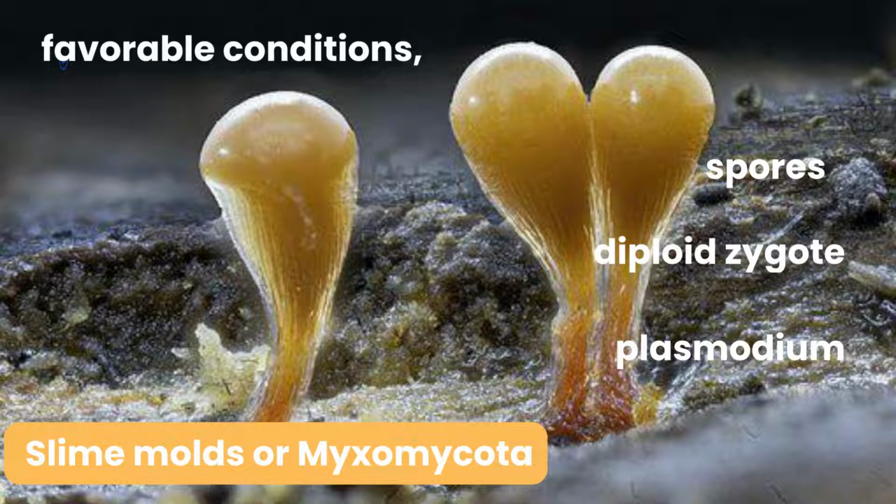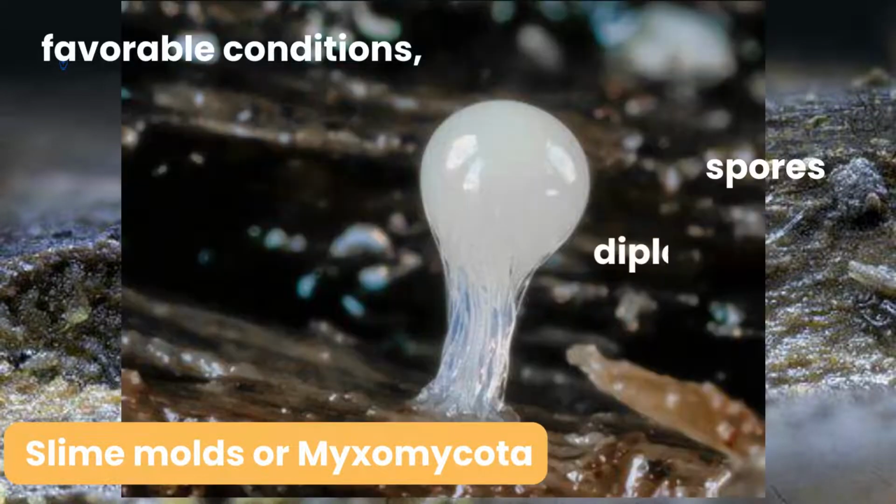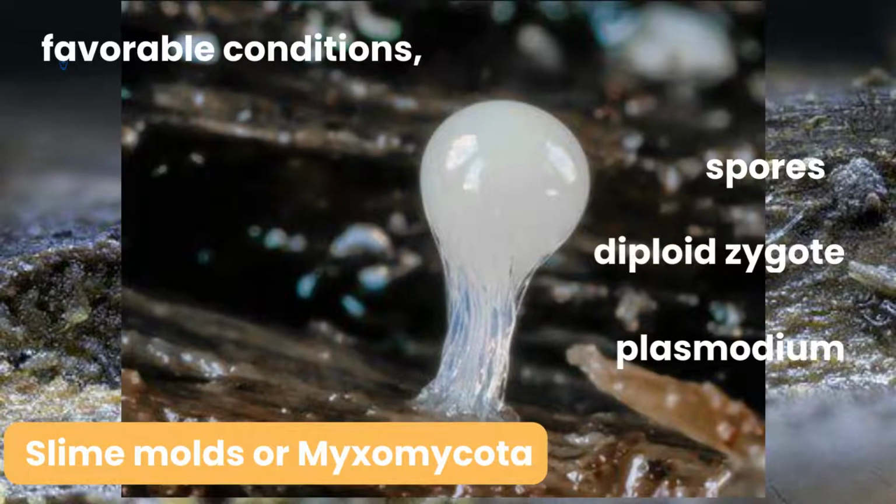These are reproductive or swarm cells which unite to form a diploid zygote. These spores germinate, grow into amoeboid or biflagellated structures, and they unite to form a diploid zygote. The zygote produces a multinucleate plasmodium, each nucleus being diploid.